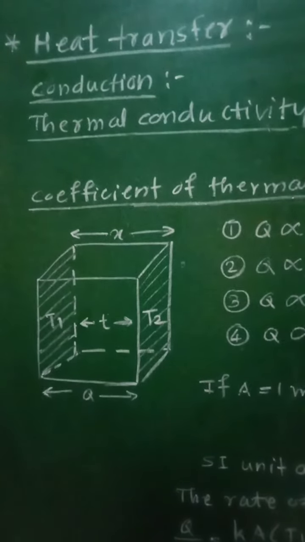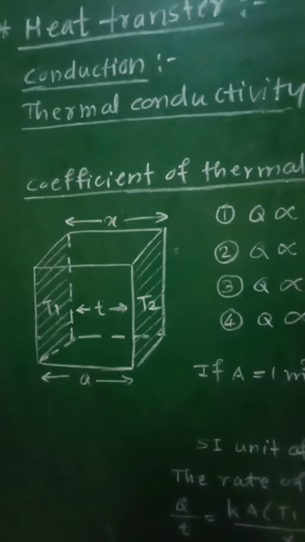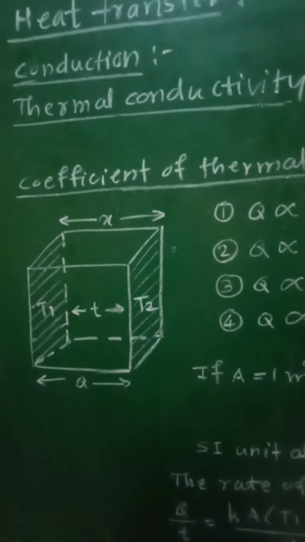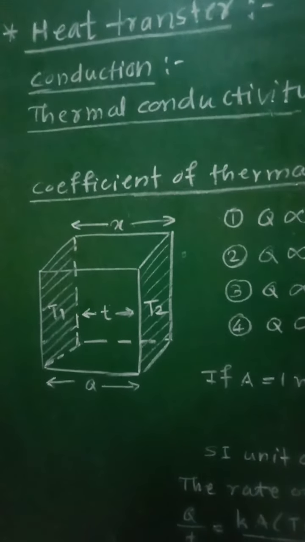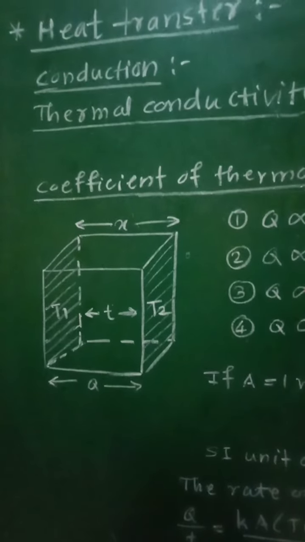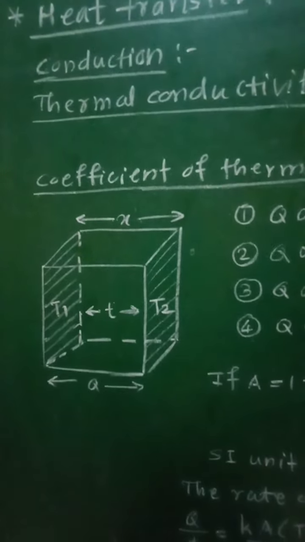So during the collisions between the fast vibrating and slow vibrating molecules, the fast vibrating molecules transfer some part of their energy to the slow vibrating molecules, and in this way the transfer of energy takes place.